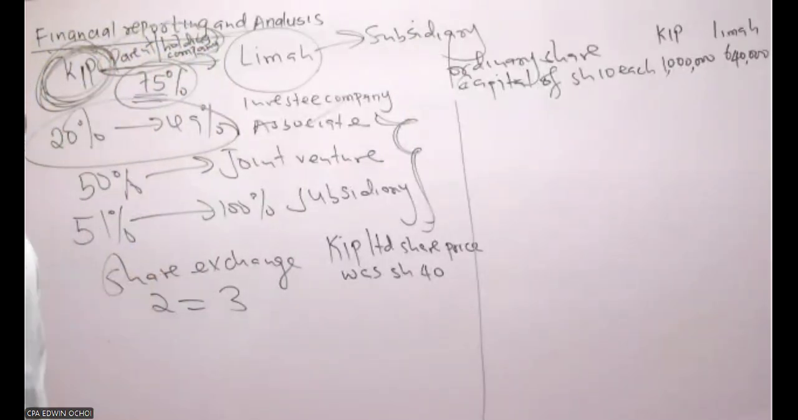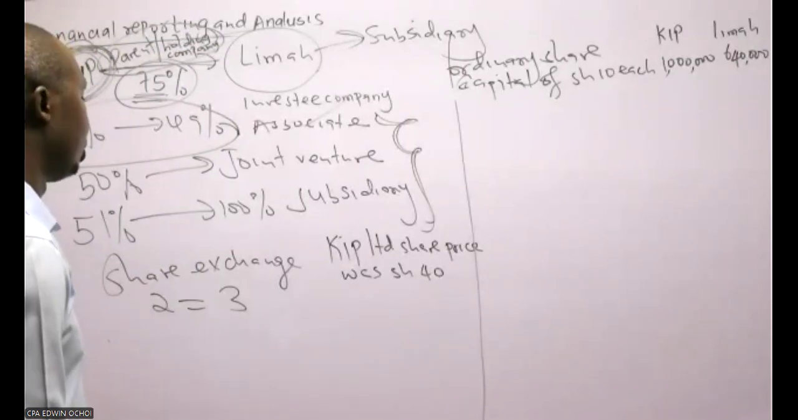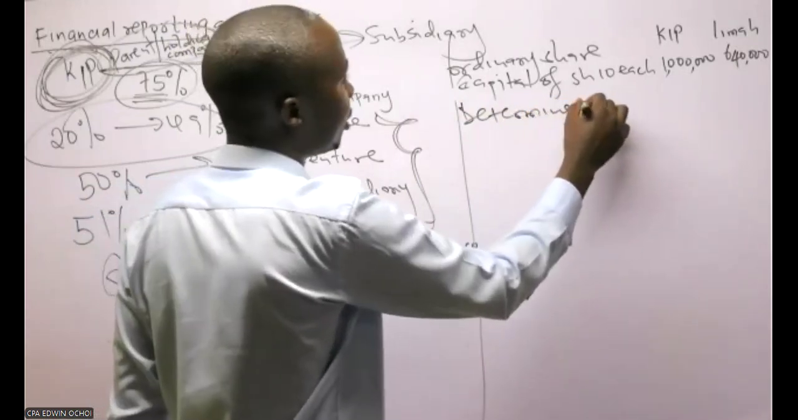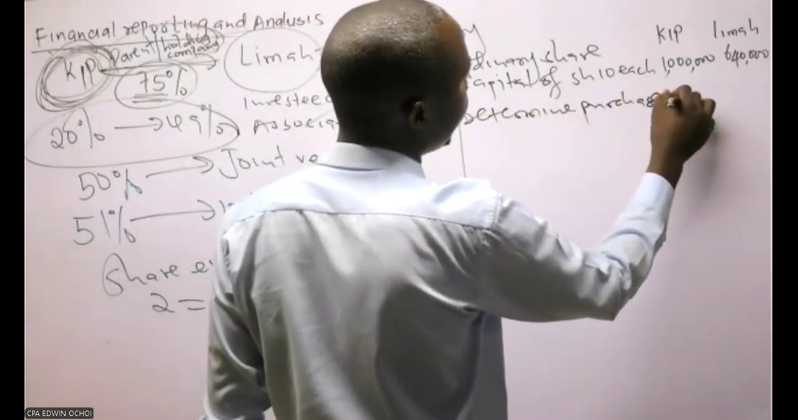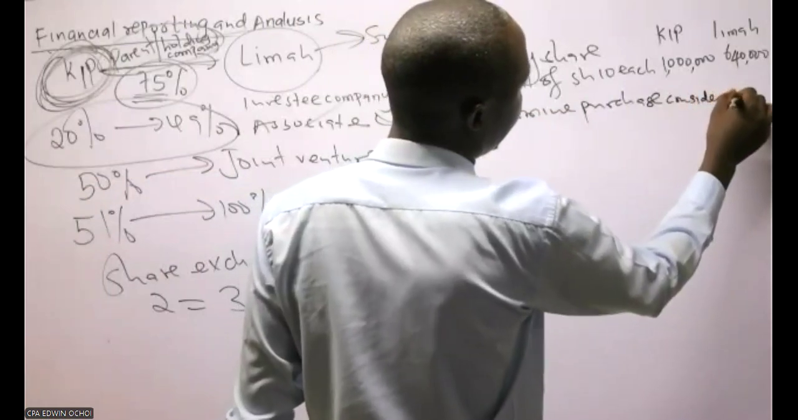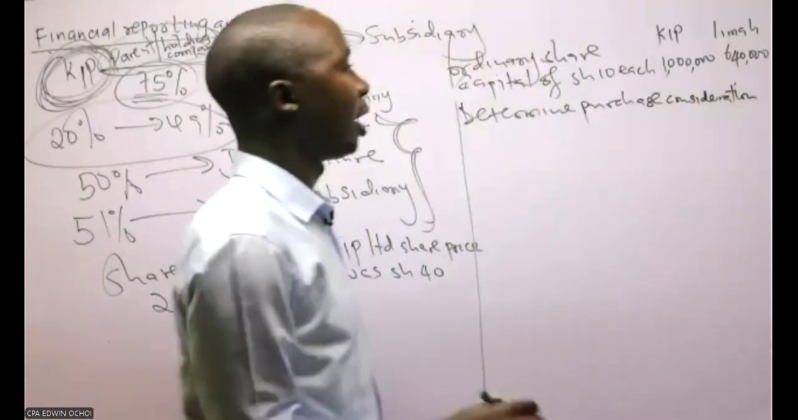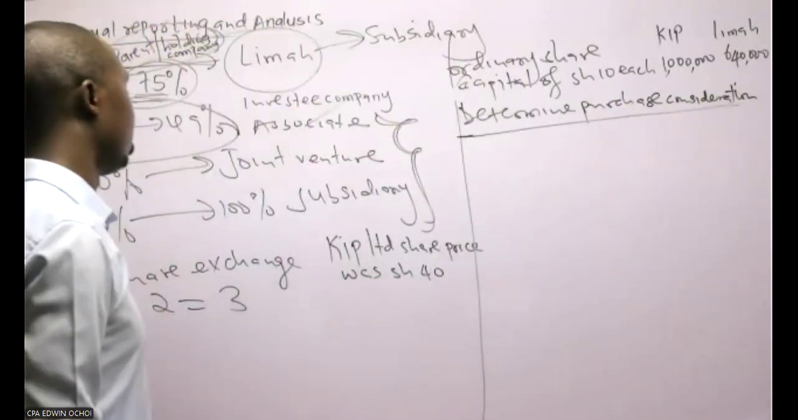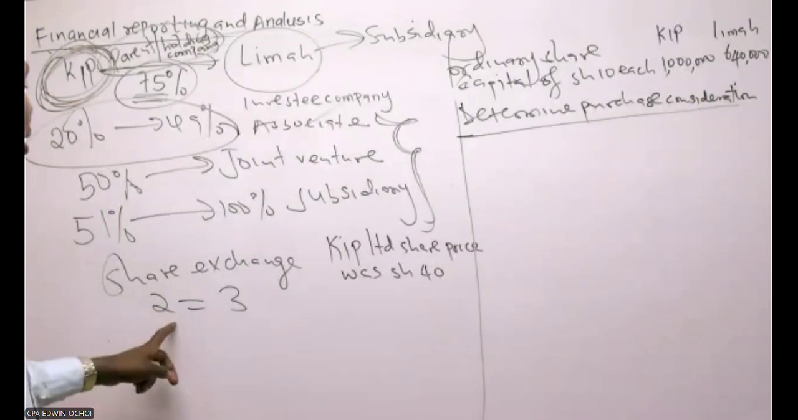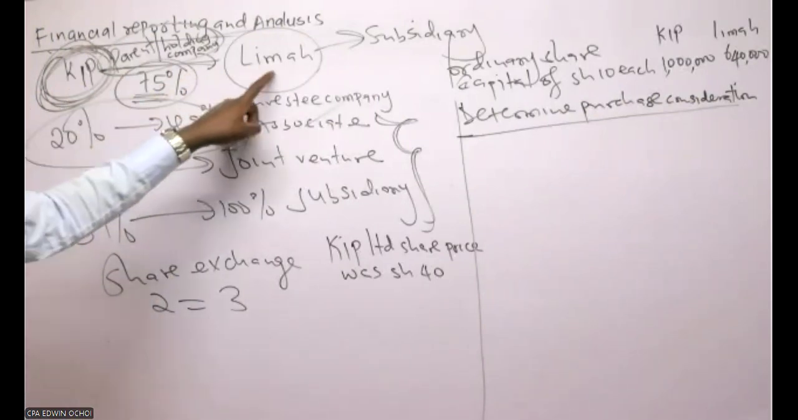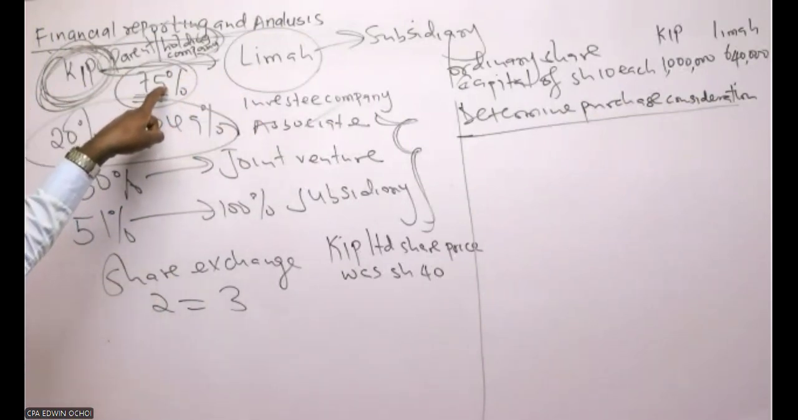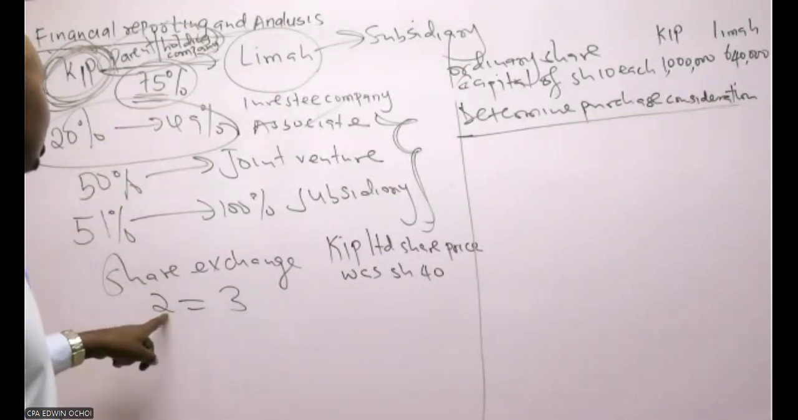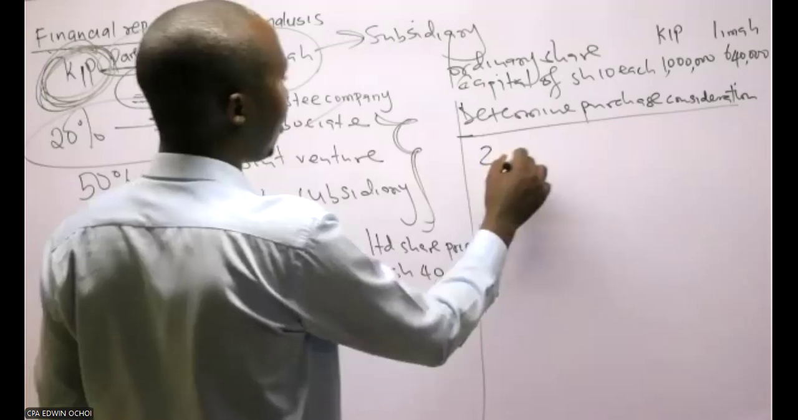Now you need to apply this share exchange. You need to determine the purchase consideration. The essence of going ahead to provide net assets is to assist you in the determination of purchase consideration because it was not given directly. They have said that KEEP acquired 75% of RIMA. When they were paying, they did a share exchange of 2 shares for every 3 shares.